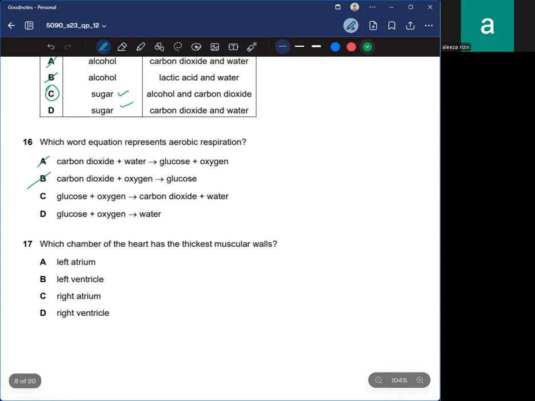So A and B are cancelled. The reactant side is correct for these two equations, but you know that in aerobic respiration, carbon dioxide and water are produced. So C is the correct answer.